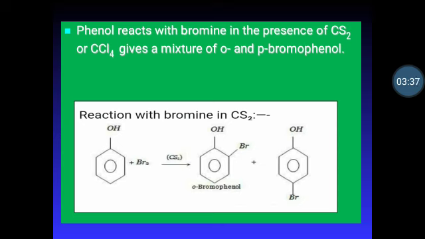Let's see this product, ortho-bromophenol and para-bromophenol. Ortho-bromophenol is minor and para-bromophenol is major. Why is para-bromophenol the major product? Because it is symmetrical and has less steric hindrance, in that the two groups are opposite to each other, while in ortho-bromophenol there is more steric hindrance, as the two groups are close to each other.